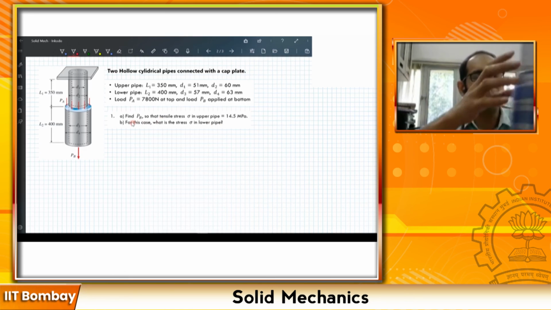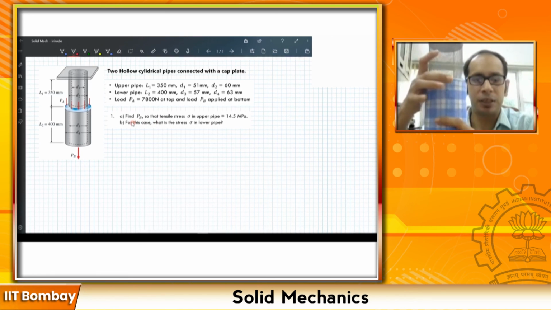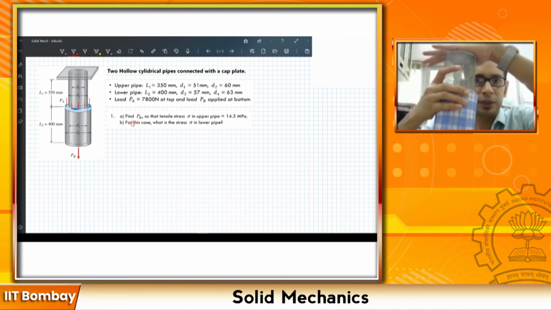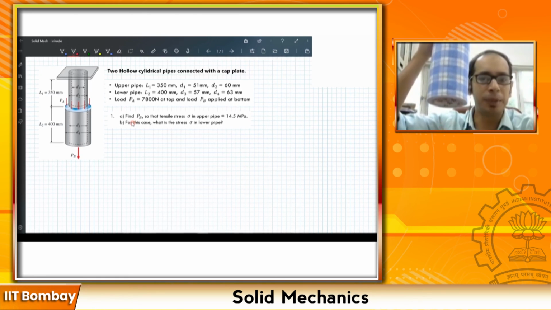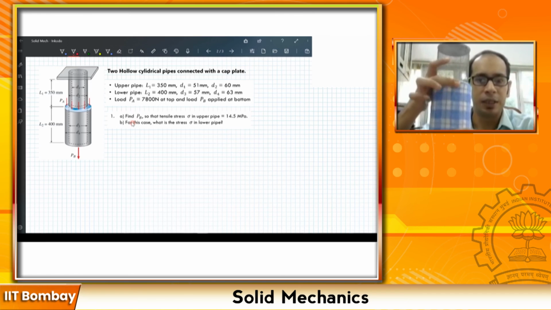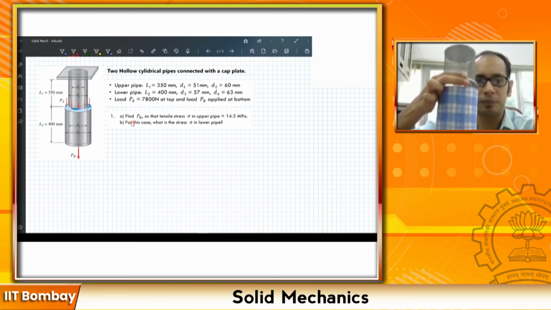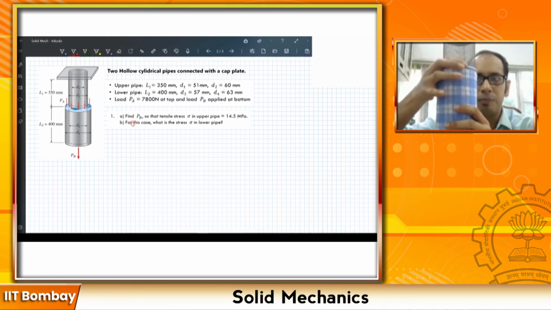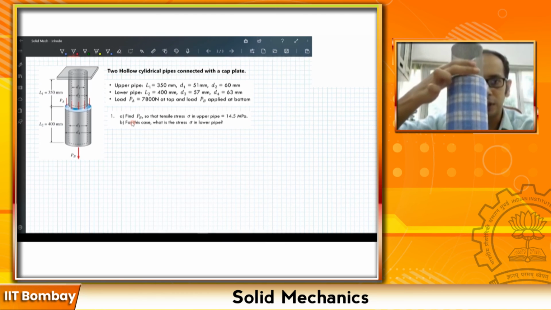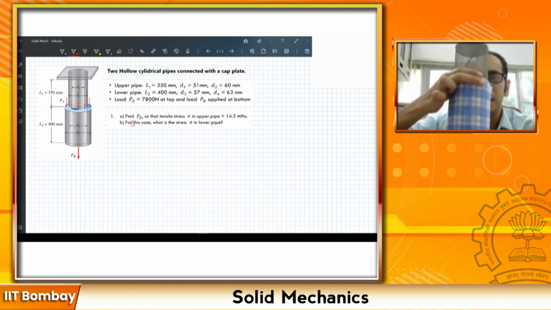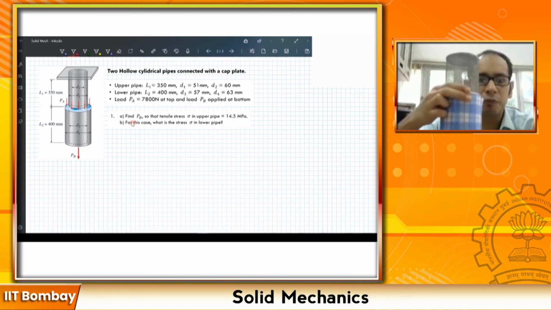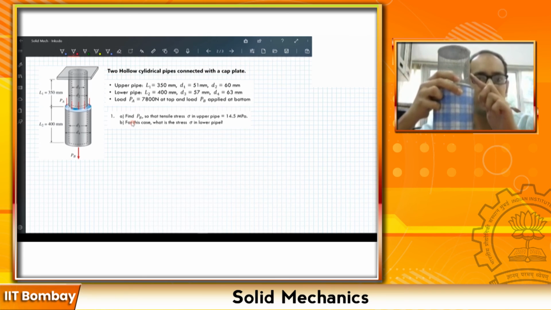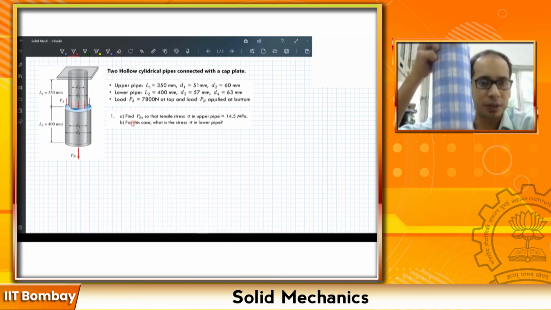Now think that in this particular system, if the top part is fixed over here, imagine that there is no PB. Suppose, let's just forget PB. There is a PA which is acting at this particular juncture, right? Now if my top is fixed, and I am pulling at this juncture where my fingers are, since the bottom is free, which pipe will get stressed? The top pipe will get stressed, because the bottom will simply go as a rigid body motion.